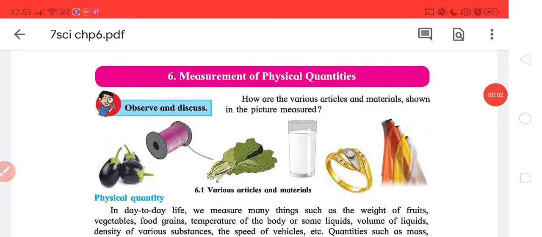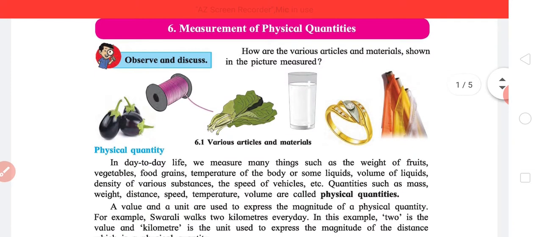Hello friends, so today we will be discussing chapter 6, measurement of physical quantities. So let's begin.